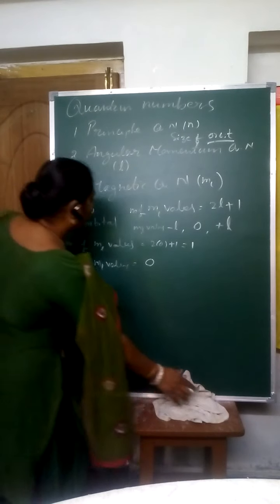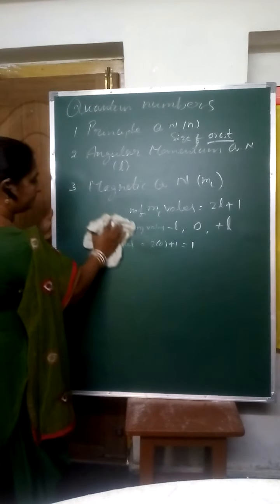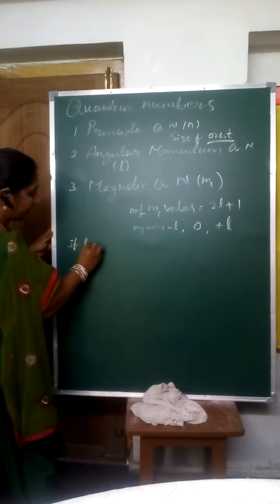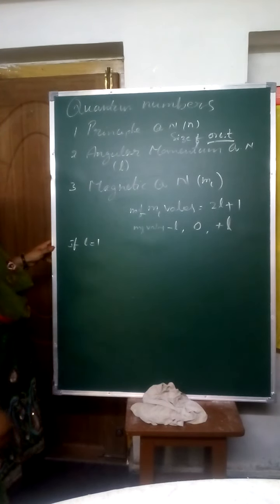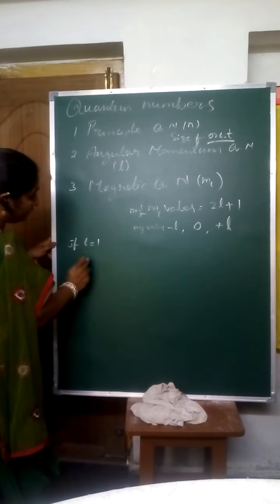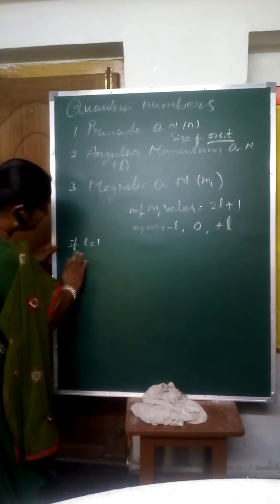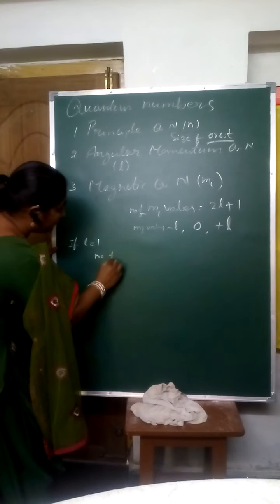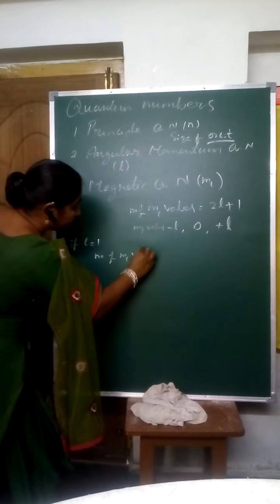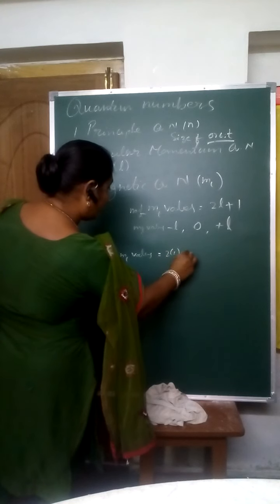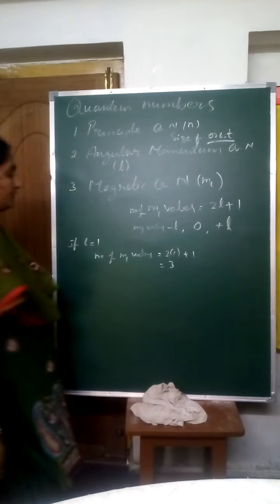If l is equal to 1, then what happened here? Number of ml values is 2l plus 1, 2 into 1 plus 1, that is 3 values.